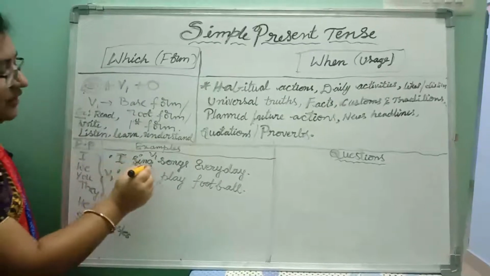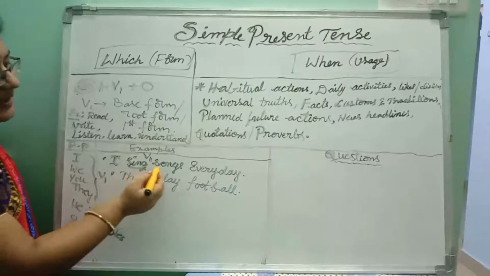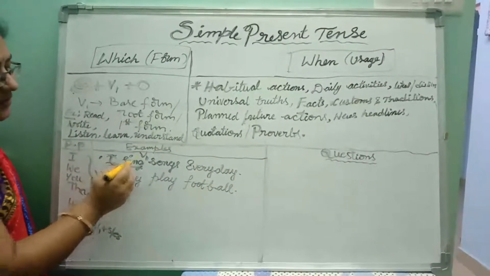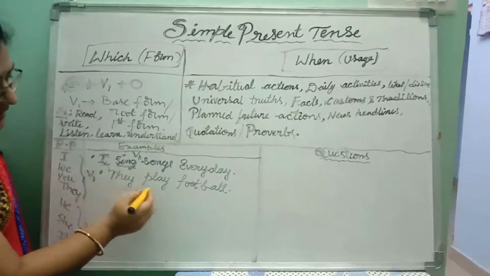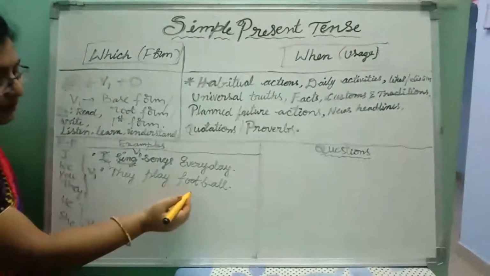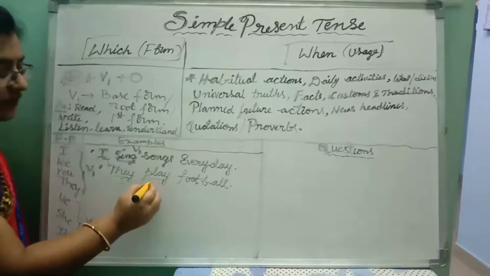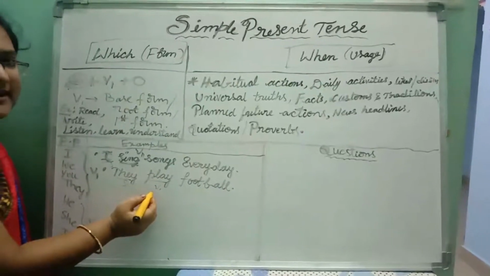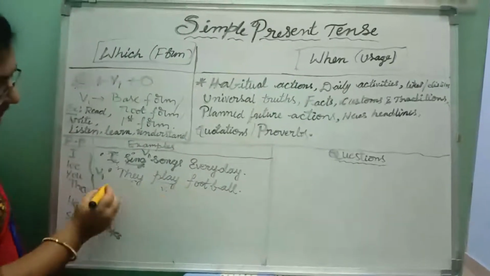Okay, so see here which form do we use here? V1. So I sing songs every day. I is the subject here. Songs is the object. So let us take a second example. They play football. They is the subject and play is V1, the first form of the verb. Play, played, played, playing. Okay. So they play football.